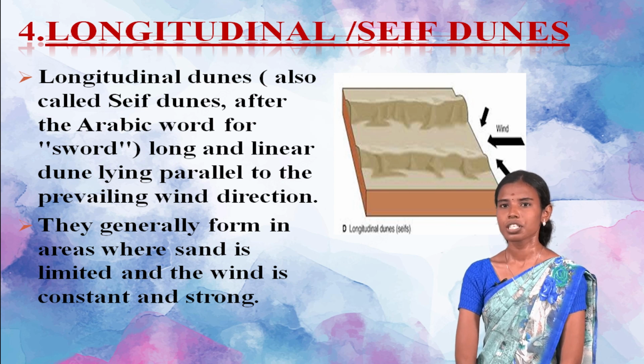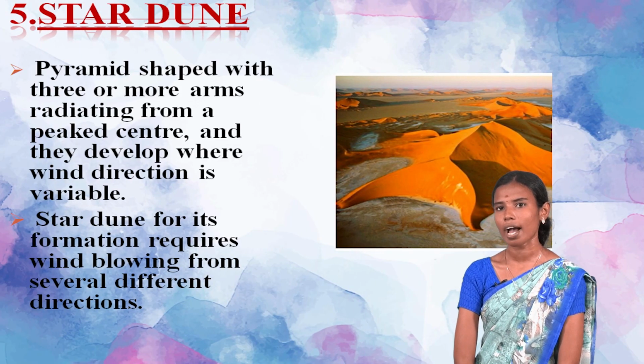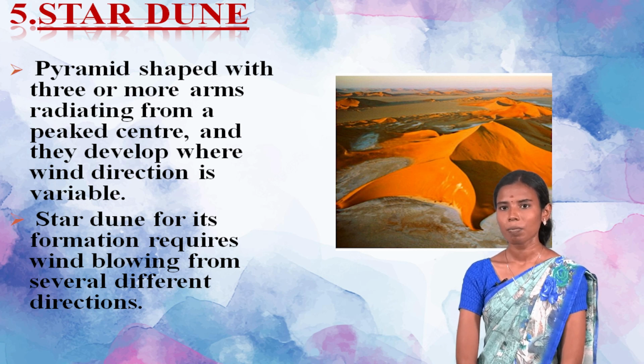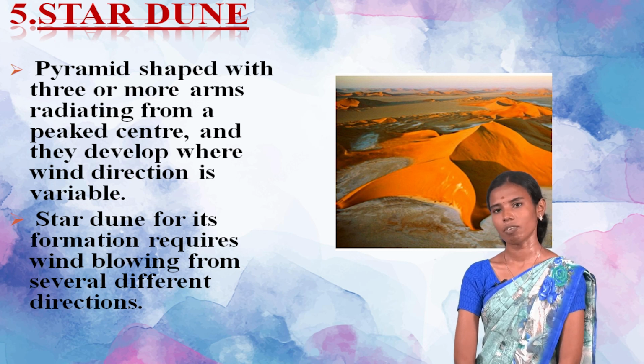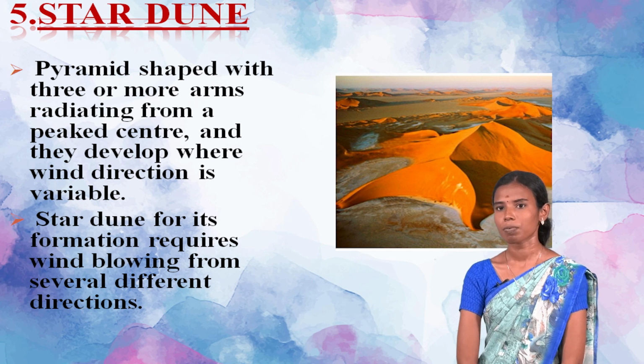The fifth one is the star dune. A star dune is pyramid shaped, with 3 or more arms radiating from a peaked center, and they develop where wind direction is variable, that is multi-directional wind. A star dune requires wind flowing from several different directions for its formation.